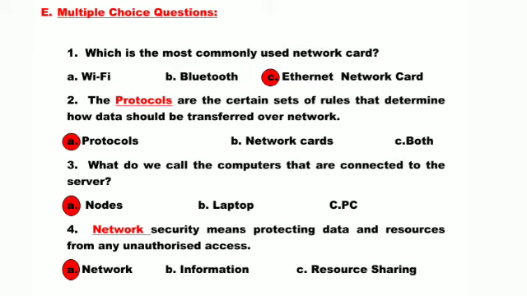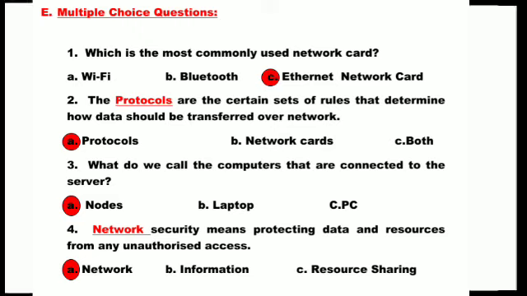As we know, protocols are the set of rules which tell us how the data should be transferred over the network. Third is what do we call the computers that are connected to the server? As you know, all the computers which are connected to the server are called clients or nodes. So here you can find nodes. So the right answer is nodes. Fourth is dash security means protecting data and resources from any unauthorized access. The right answer is network.